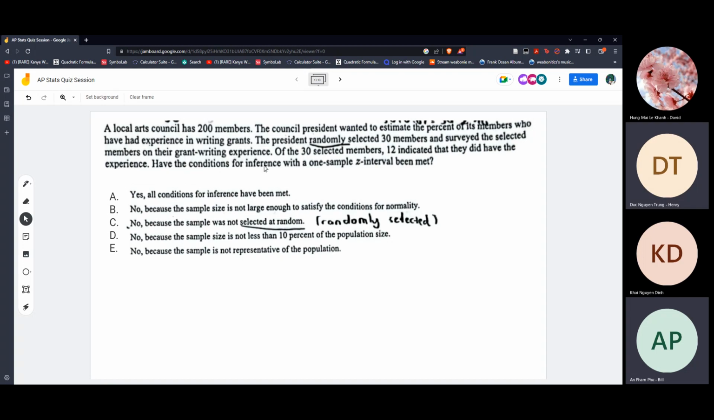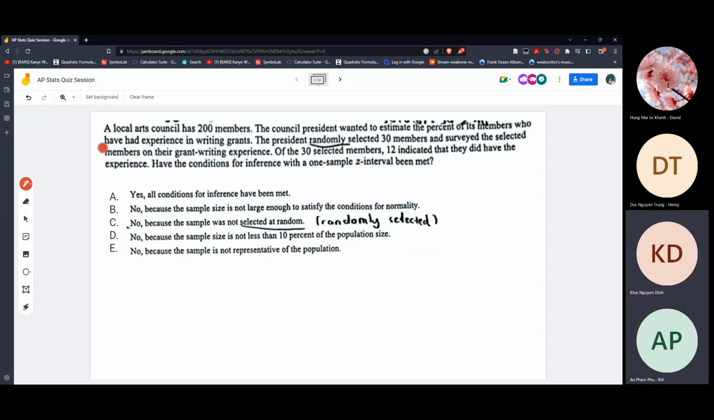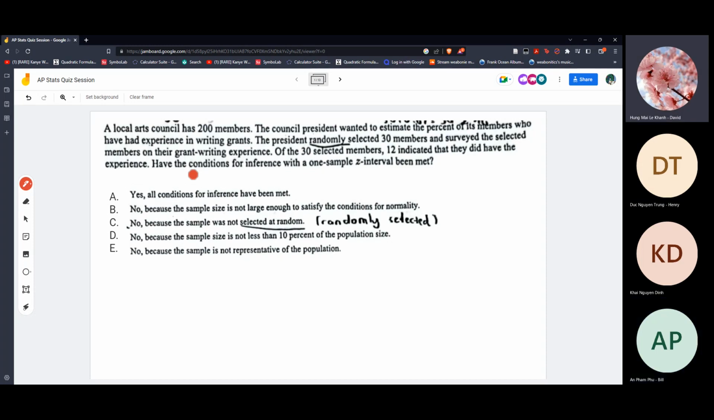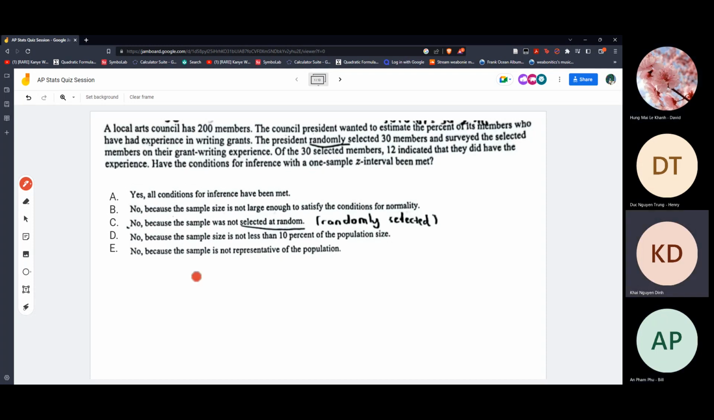In question 1, they're asking for the condition for inference. So one condition, one sample Z interval. Wait, do we really have to do this? Among the four of us, is there anyone who guessed this one wrong? I think we should just go quickly, because we all know the answer for this.